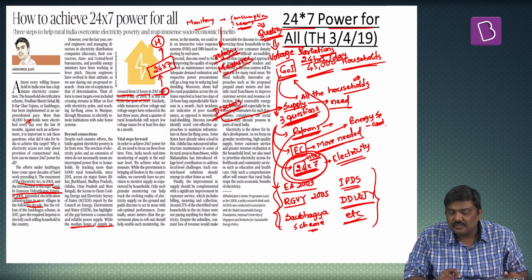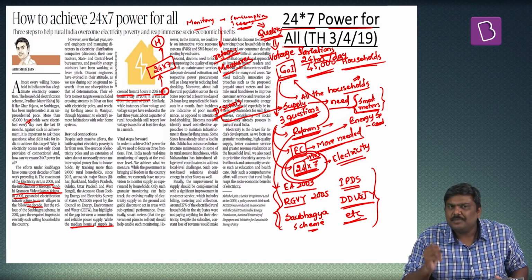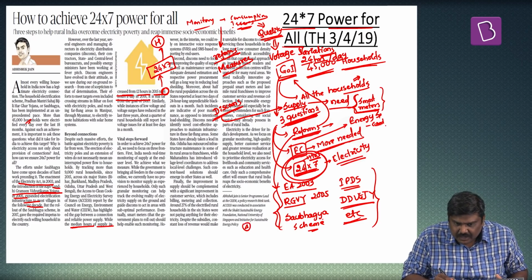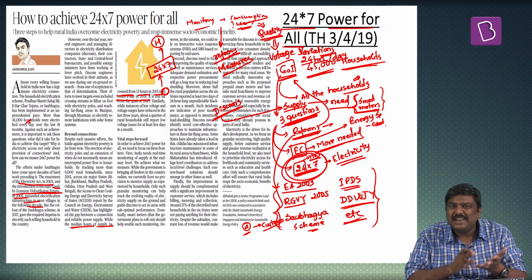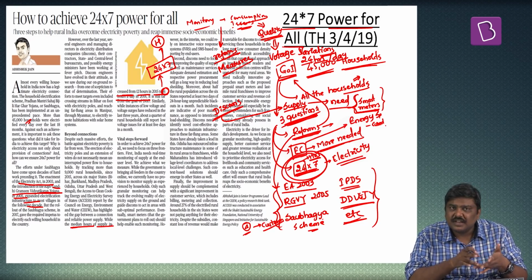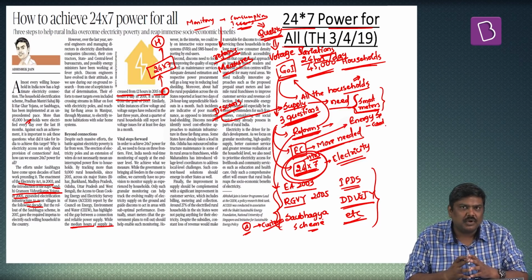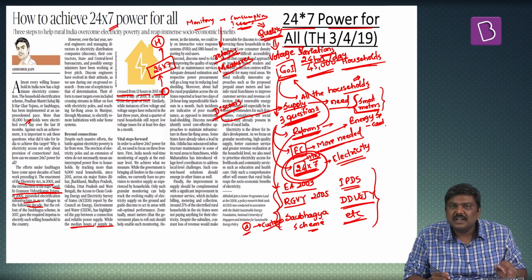The third very important reform which has been recommended is the implementation of smart meters. The Government of India stated that they're looking into the ways of introducing this concept of smart metering in the electricity sector. And the fourth very important reform that has been recommended is improvement in the customer service. Now, when I say customer service, this article basically says that the way the billing is done, the way the charges collection is done, the way metering is done, all of these kind of services will have to be improved. So these are some of the very important reforms which have been recommended under this particular article.